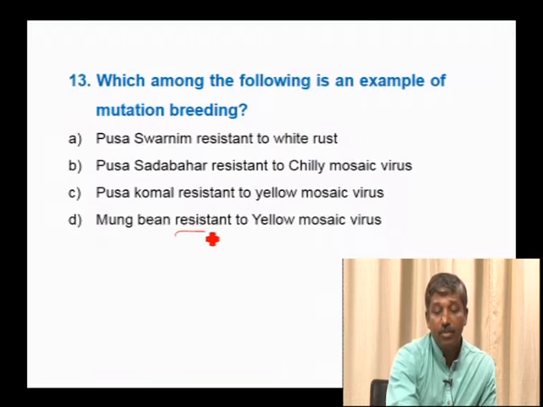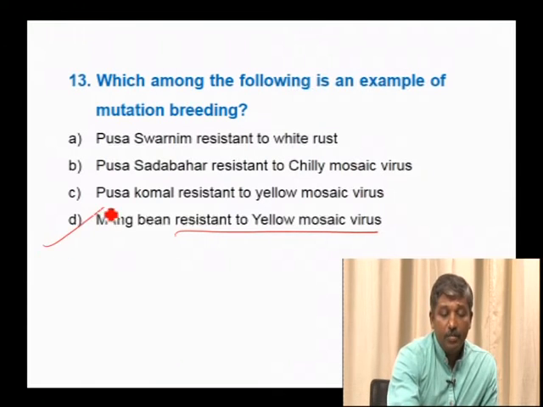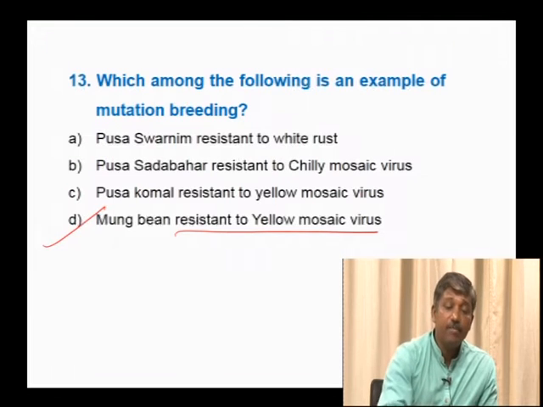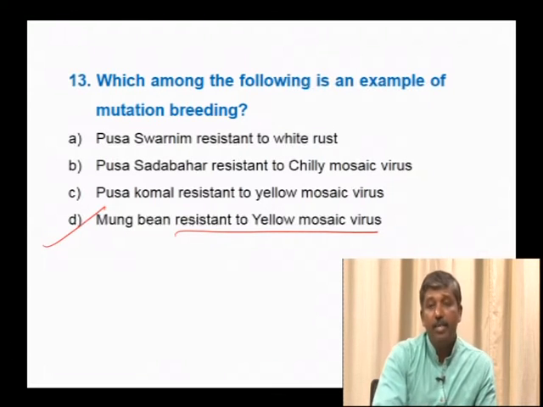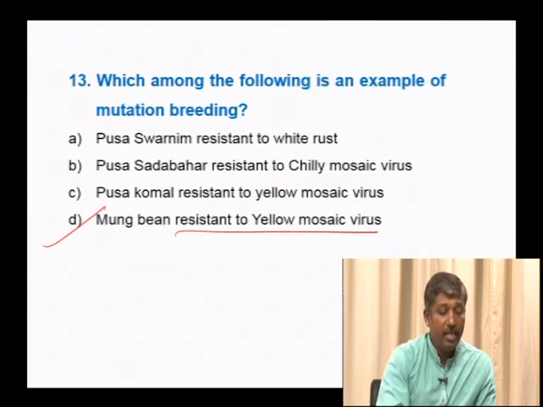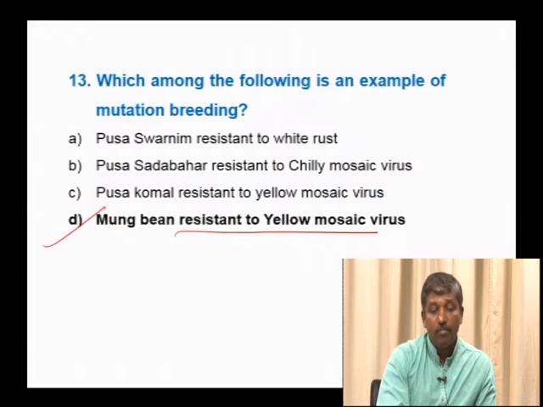Hence, the right option is D. Even Parbani Kranti is resistant to yellow mosaic virus, but the difference is that it was produced by crossing with wild relatives or wild varieties.